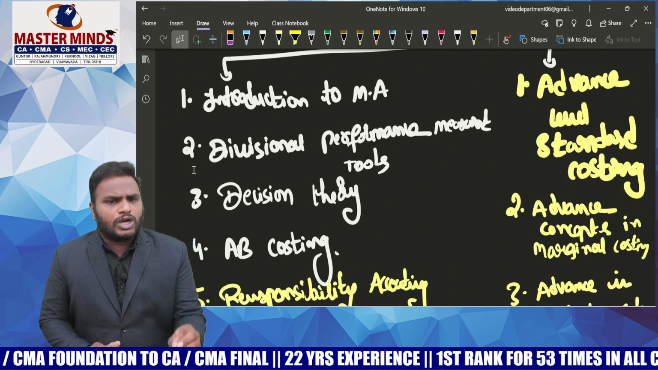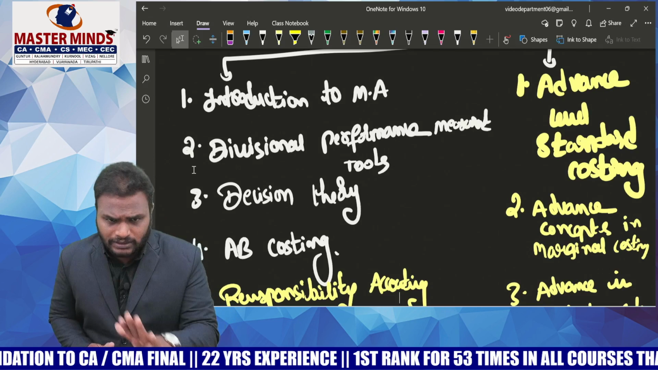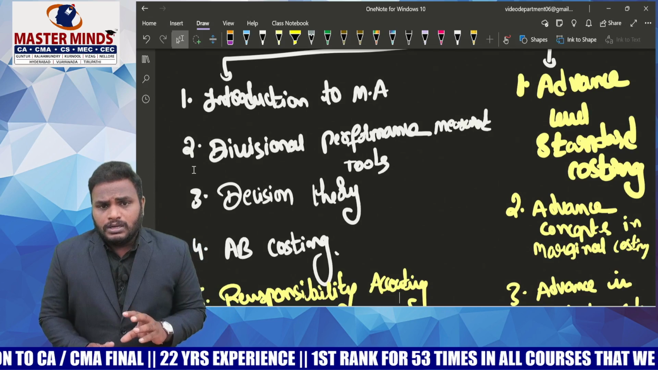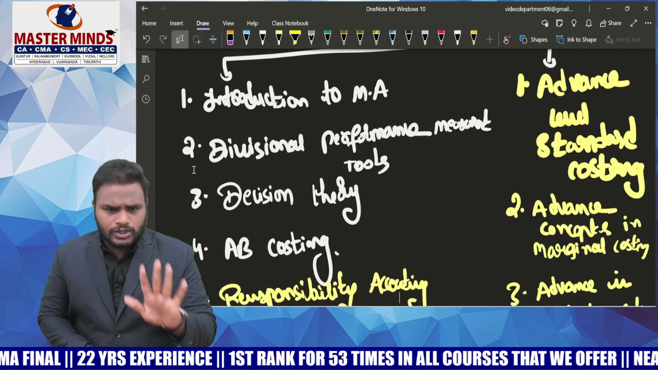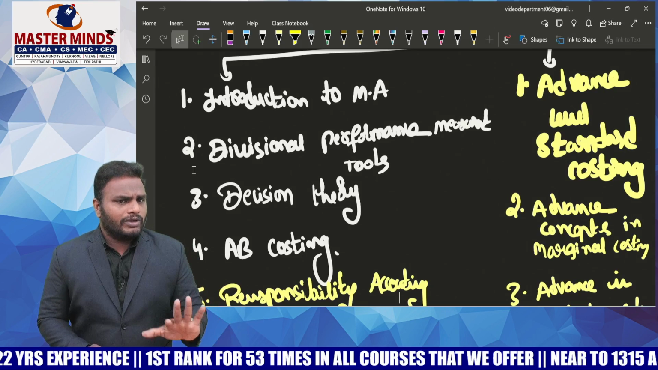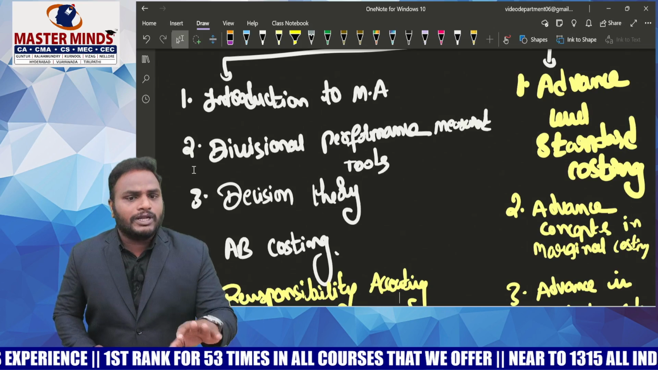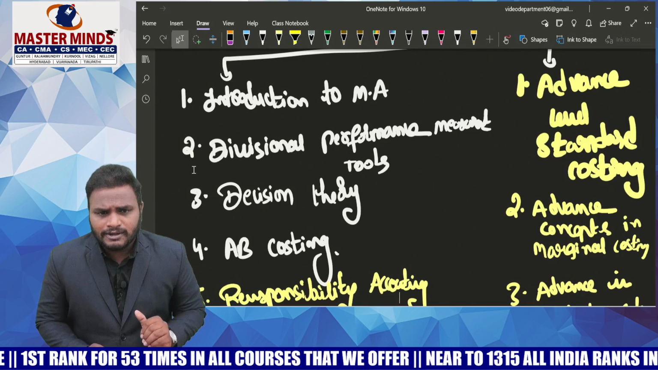Please prepare this chapter. Majority of the students take this chapter as a choice. Please don't leave that. Don't make that mistake. In the introduction of management accounting, there are 4 to 5 theory questions. What is the difference between financial accounting and management accounting? What is the difference between cost accounting and management accounting? What are the roles of the management accountant? What are the recent developments?